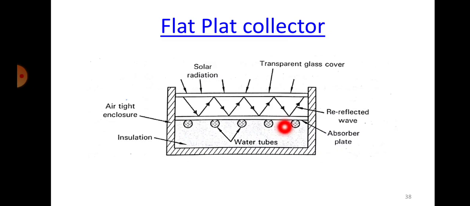These tubes, whatever I am talking about here, will have the length like this throughout. Water will be filled. It will have an inlet as well as an outlet. From the inlet you have cold water, that is cold in the sense warm water, which will be circulating. After that the water is heated up, the energy received from the solar has been transferred into the water tubes, and these get heated up generally to very high temperature.